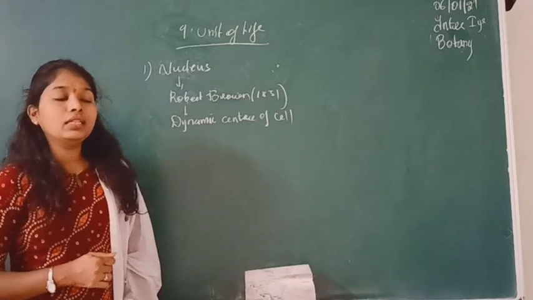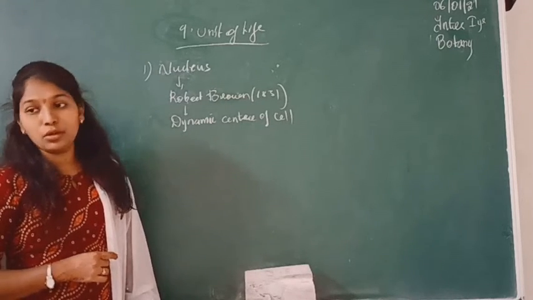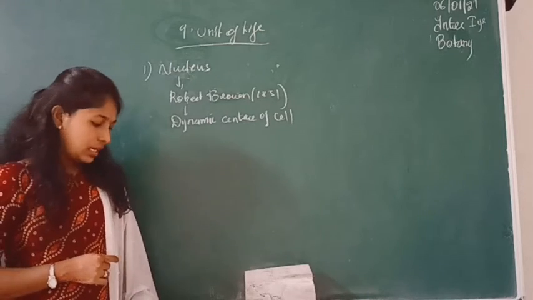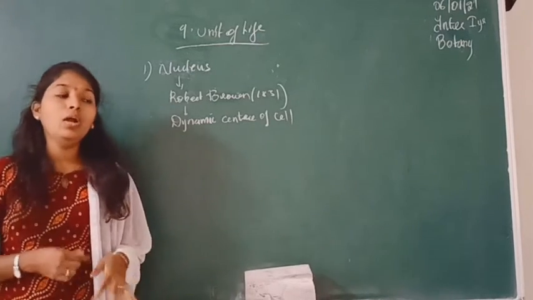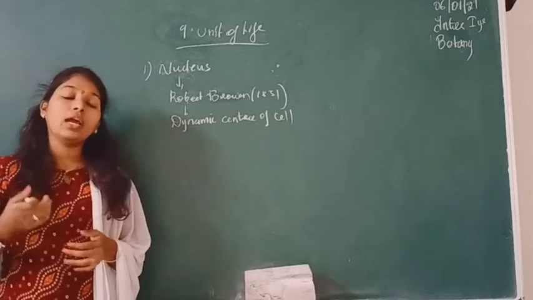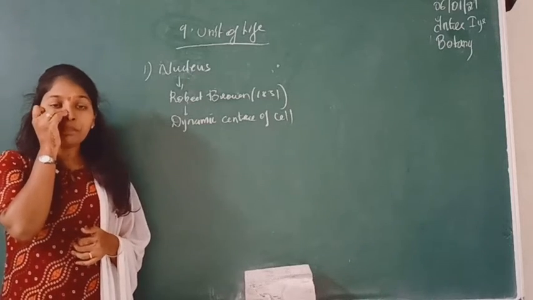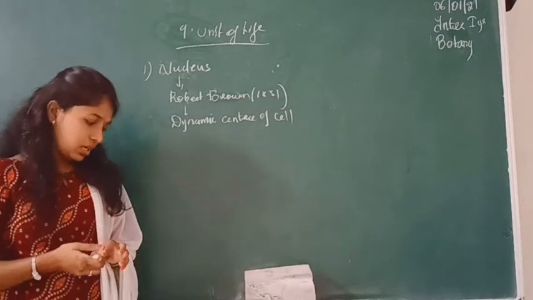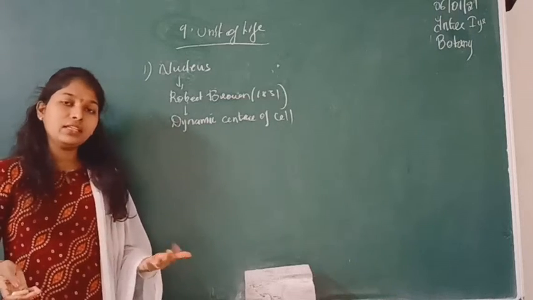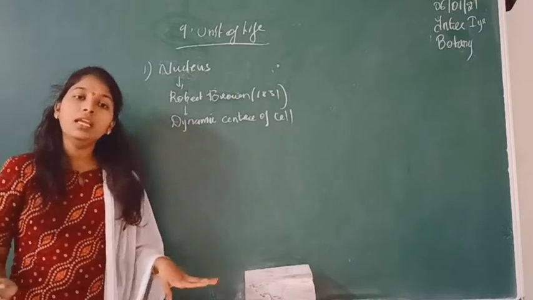There is another type called multinucleated. Cells లో ఎక్కువ number of nucleus ఉంటే దాన్ని మనం multinucleated అని అంటున్నాం. And anucleate means the cell without any nucleus.